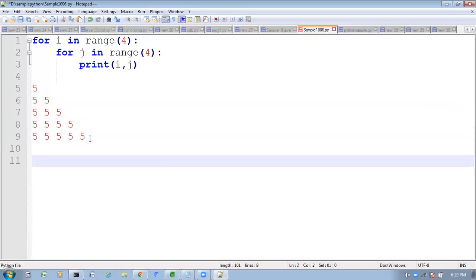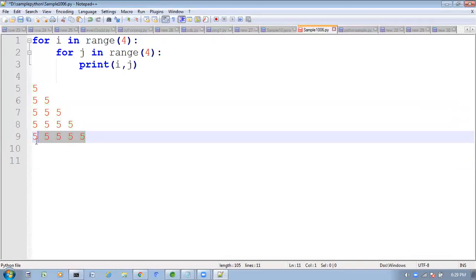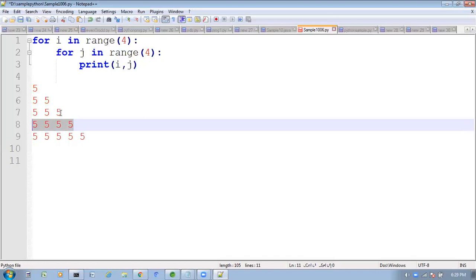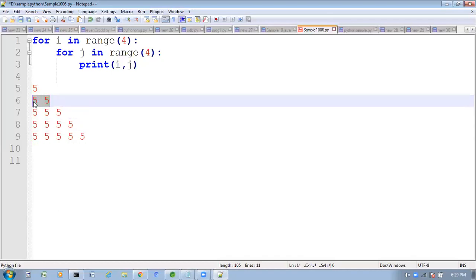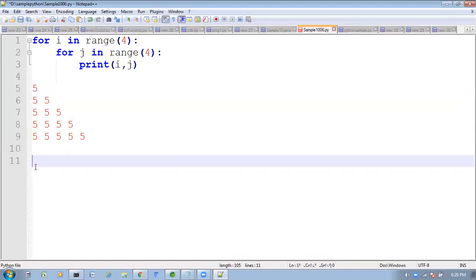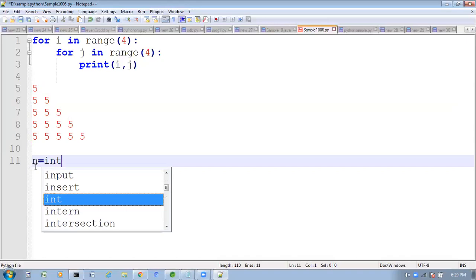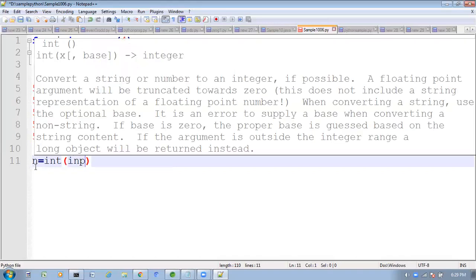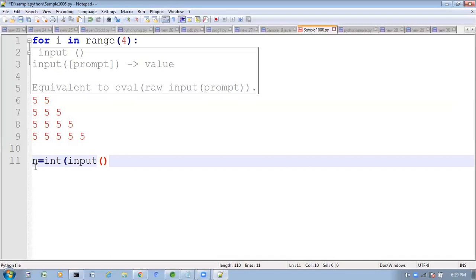See here, first, total how many number of rows do you want to take? How many rows are there? First row, second row, third row, fourth row, and fifth row. I want a total of 5 rows. How will you take that row number? Here I am going to take it like this: n is equal to int of input, enter row number.